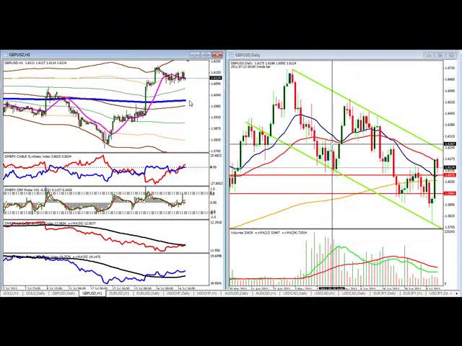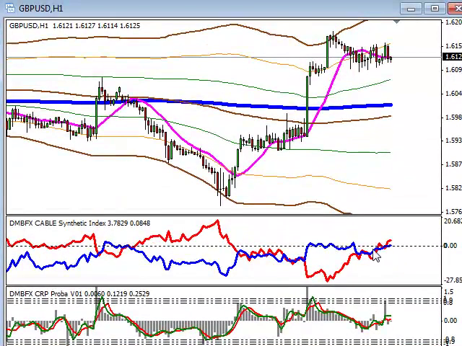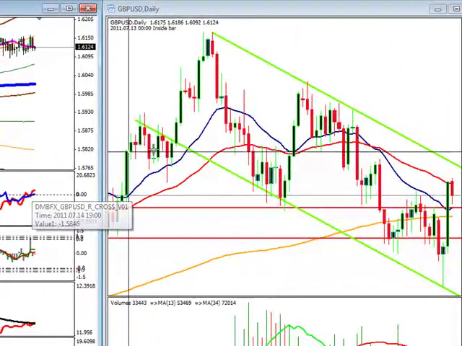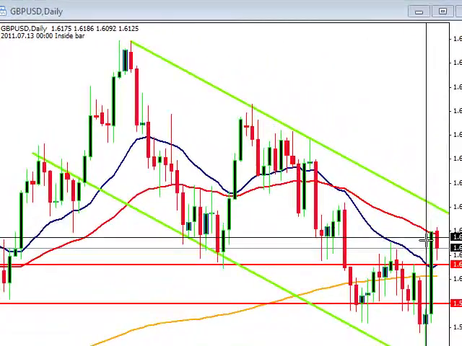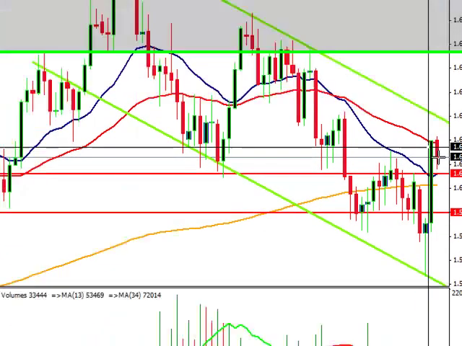What else do we see? Well, although both the dollar and the pound are showing a little strength, we see that the dollar ever so fractionally has taken control. When the dollar takes control, we come back over to our daily and we can see that we're pulling back in the market.